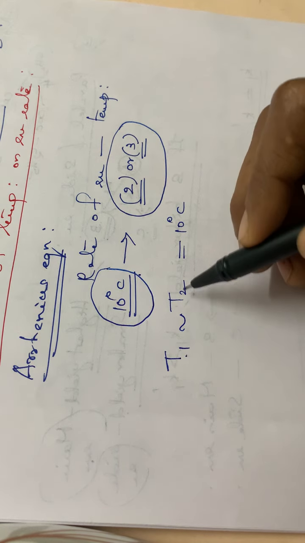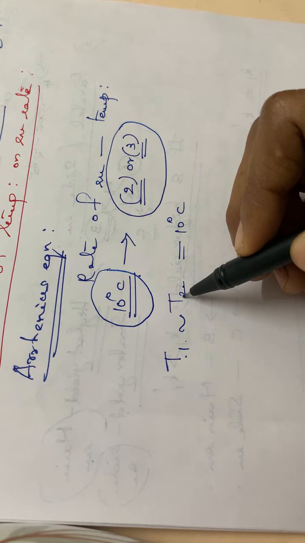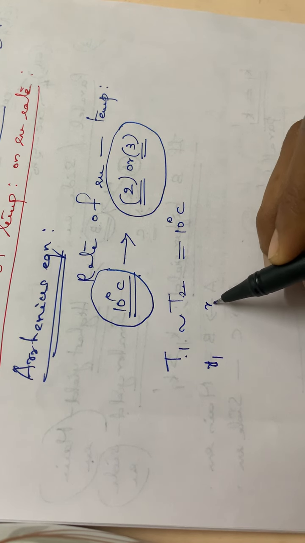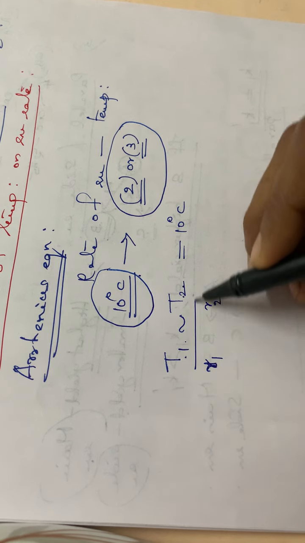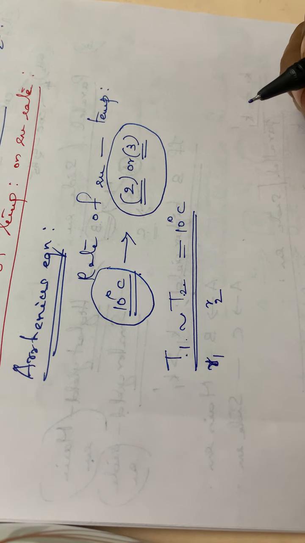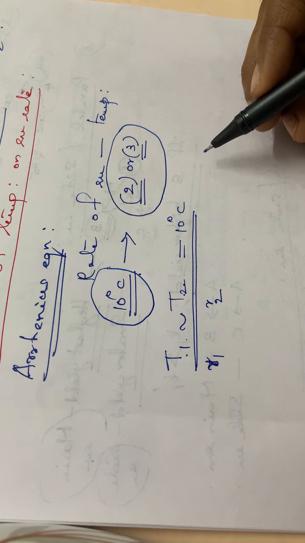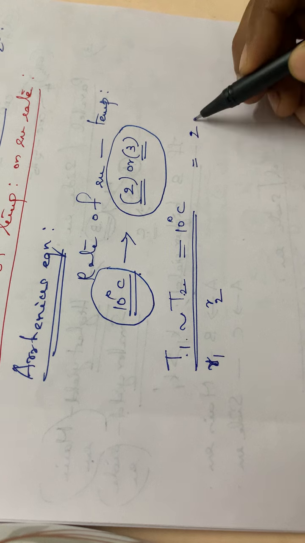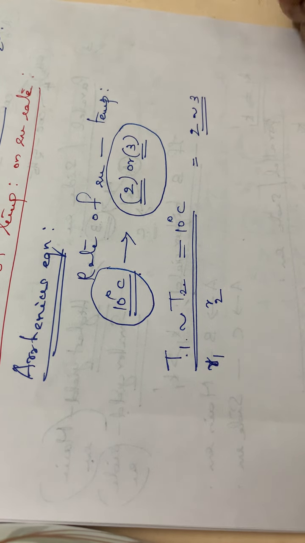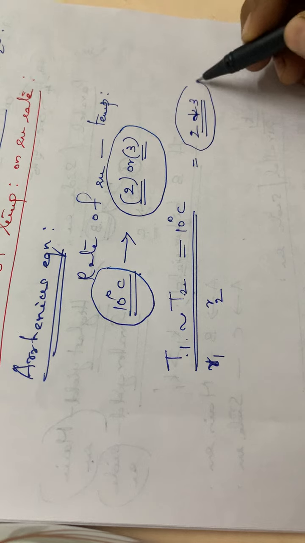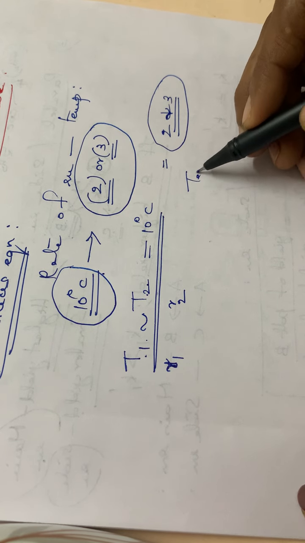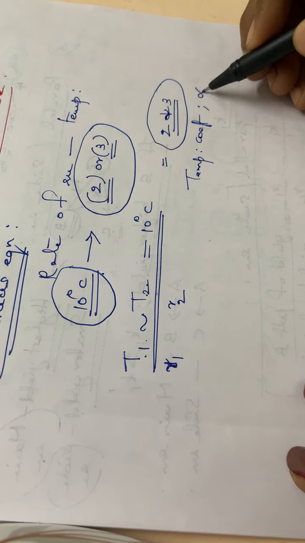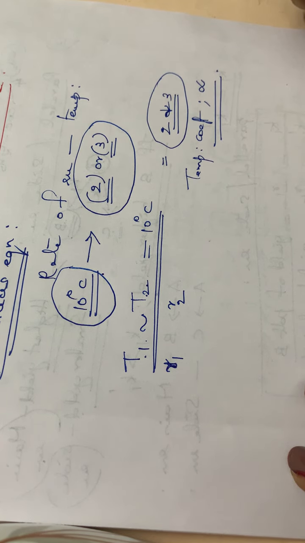The reaction takes place at two different rates, R1 and R2, and if the temperatures differ by 10 degrees Celsius, the value of the ratio will be between 2 and 3. That value we can call the temperature coefficient, and it is denoted by the letter alpha.